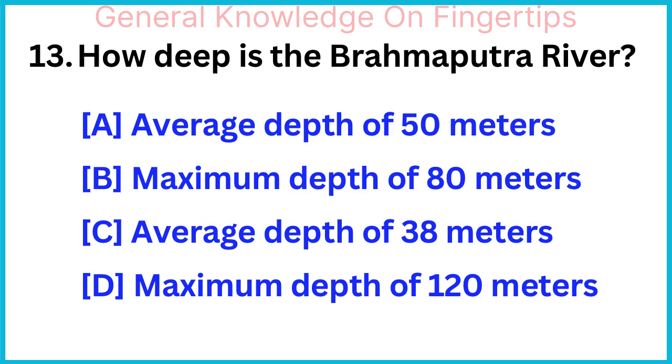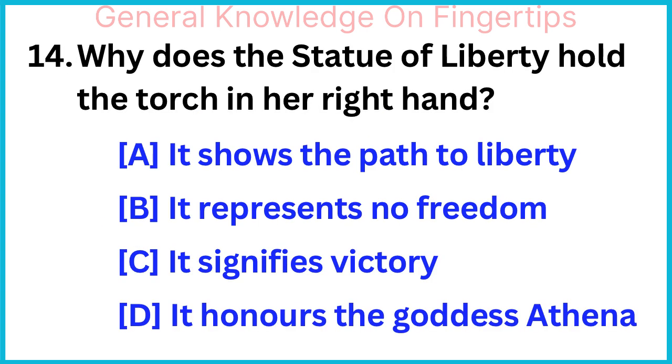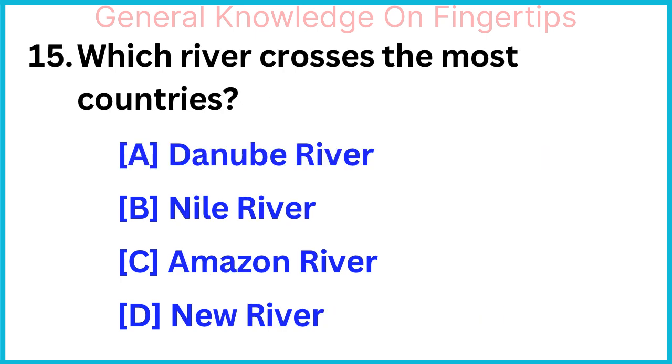How deep is the Brahmaputra river? Maximum depth of 120 meters. Why does the Statue of Liberty hold the torch in her right hand? It shows the path to liberty. Which river crosses the most countries? Danube River.